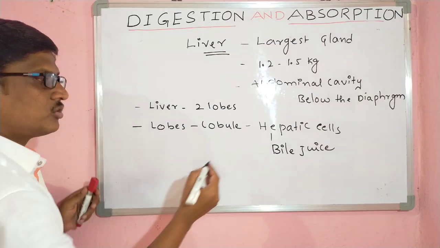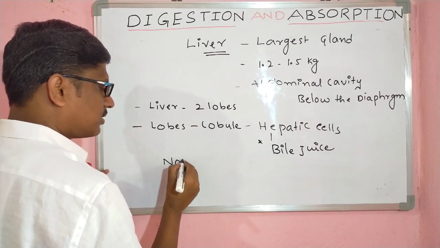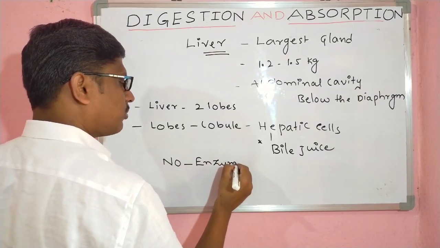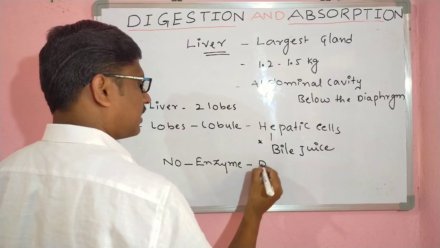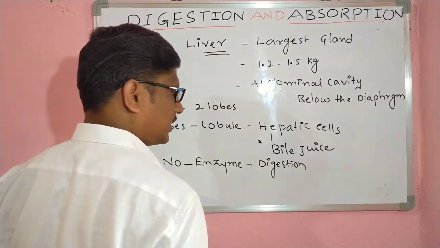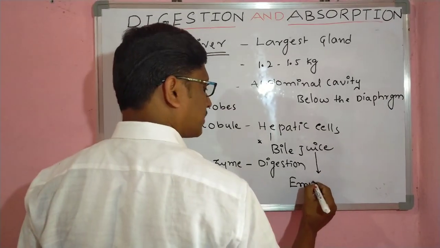See, this bile juice is very important. Especially, it does not contain any enzymes, but it helps in the digestion process. Bile juice causes the emulsification process.